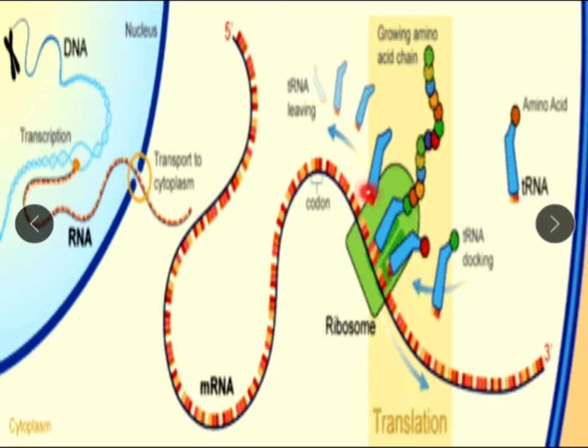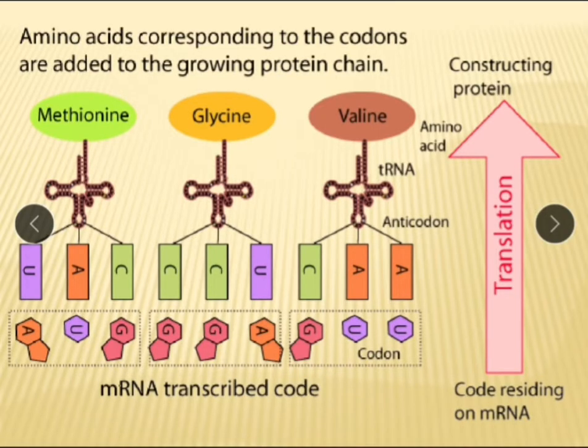See here, this is ribosome and tRNA molecule, and this is the growing polypeptide chain. Amino acids corresponding to the codons are added to the growing polypeptide chain. You already studied this in protein synthesis. See, this is a message.